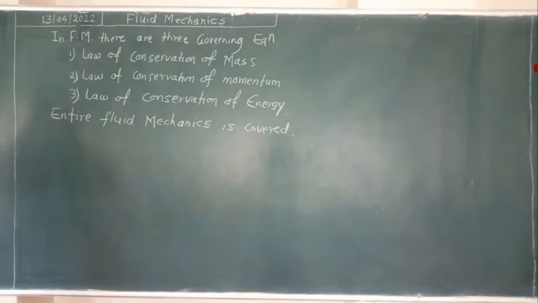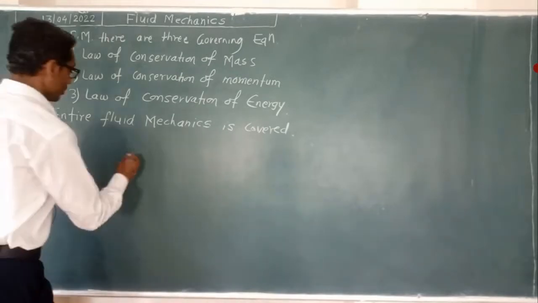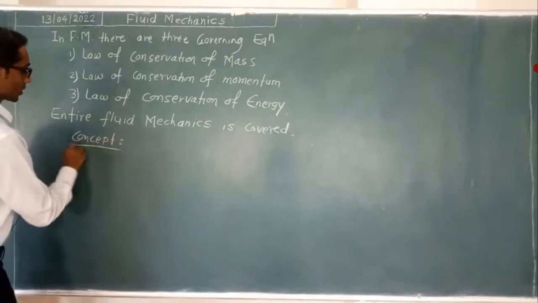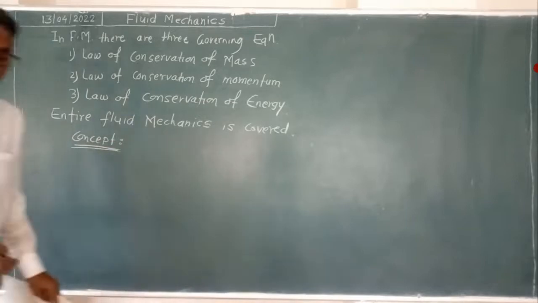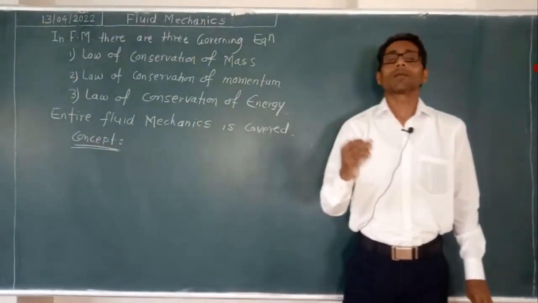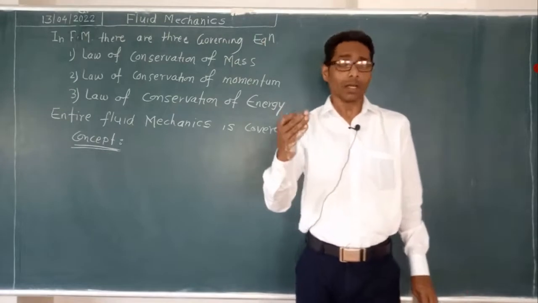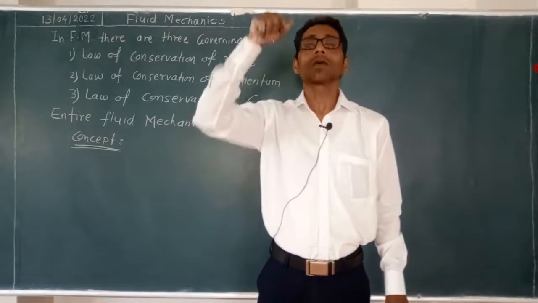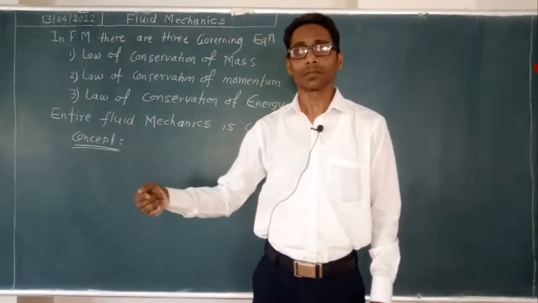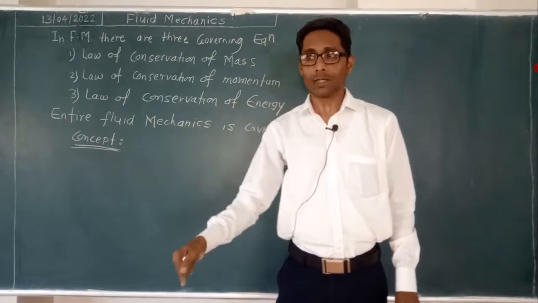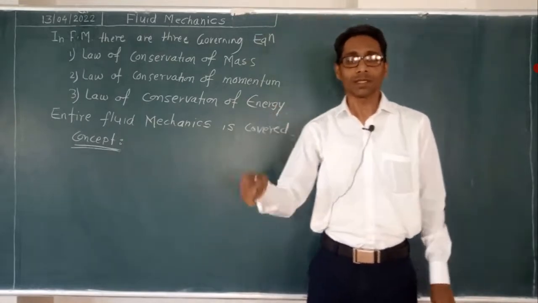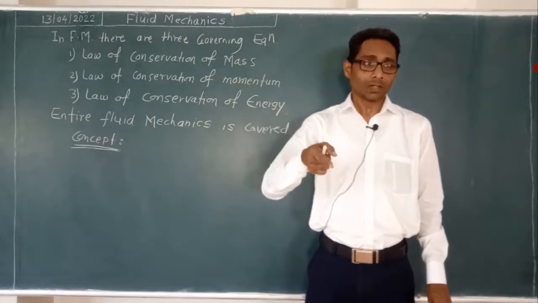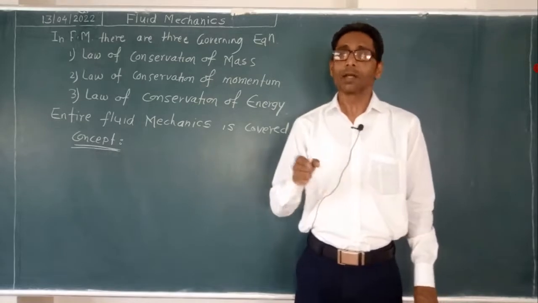Now in this case, the concept is what? Control volume. The concept behind these three equations is that whatever equipment we use, centrifugal pump you take, turbine you take, the turbine has one inlet and one outlet. Through the inlet water goes inside, through the outlet water comes out. Between inlet and outlet some change takes place. That change is conversion of energy in a turbine. So a hydraulic turbine is a power producing device.